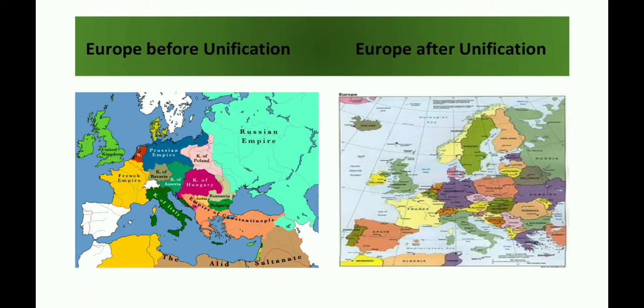Whereas in the second map, Europe after unification, we can see Europe divided into different countries, that is Germany, Italy, France, Switzerland, etc. This is the Europe which we can see today. So these two maps show the condition of Europe before unification and after unification.